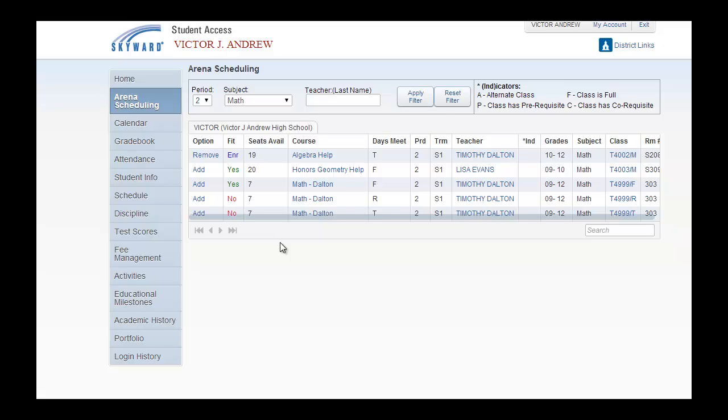Please note that in this system, it does allow for school officials to register you for specific sessions. If you are registered by a teacher or administrator, you do not have the ability to override that. So if you notice that you are in a specific session that you did not register for and you cannot change that, you are encouraged to ask that teacher why you were scheduled.